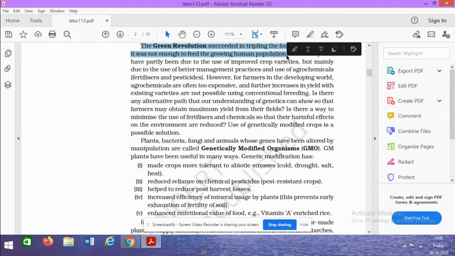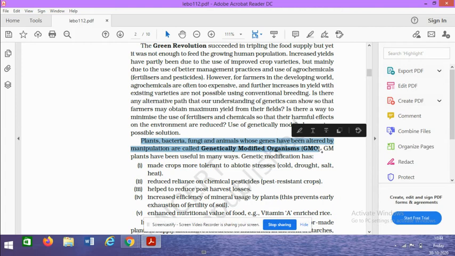So basically, the Green Revolution succeeded in tripling the food supply, but it was still not enough to feed the growing human population. At that time the population explosion was there, right? So they came up with another technique, and the organisms produced by that technique are known as genetically modified crops. Now genetically modified organisms are those plants, bacteria, fungi and animals whose genes have been altered by manipulation.